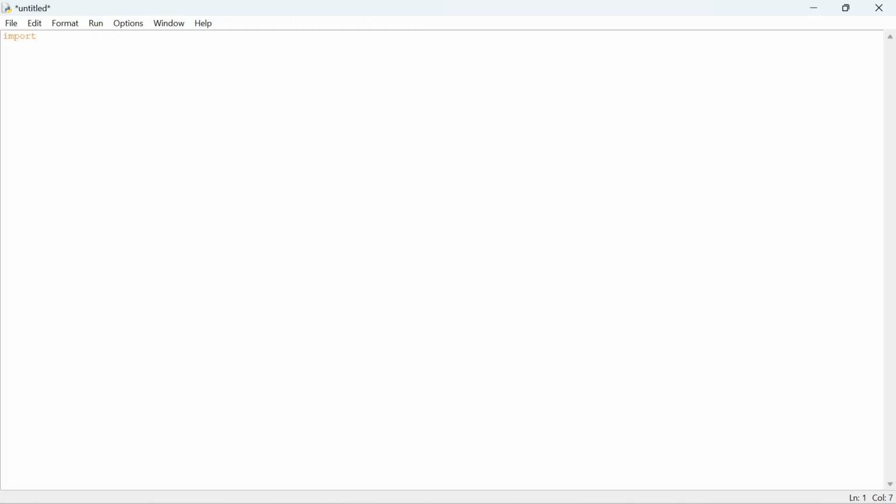We will first import random. I think random comes with Python pre-made, so you don't have to worry about installing it. But with most libraries, if you can't find it, you can simply go to the command line and do pip install whatever the library is called. So now we've imported random, which we will use to generate the random number.